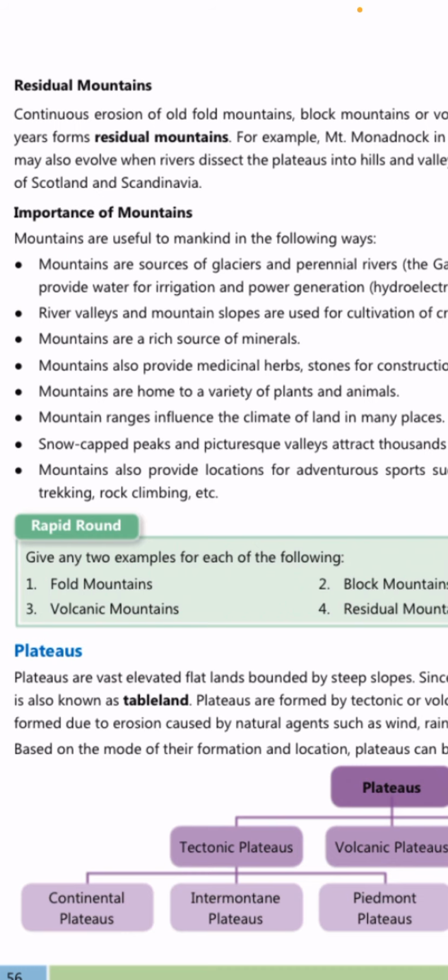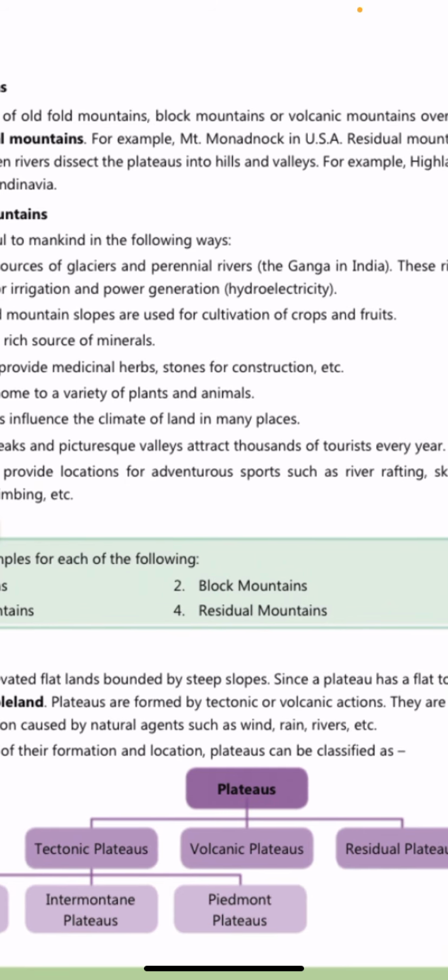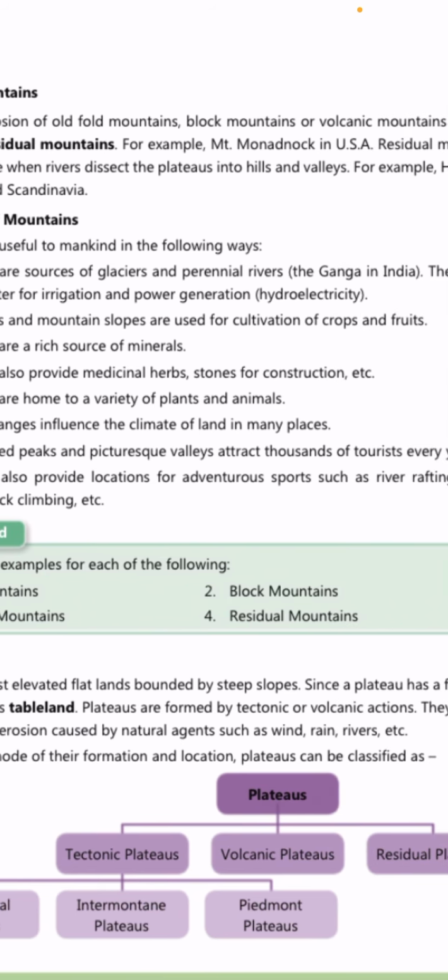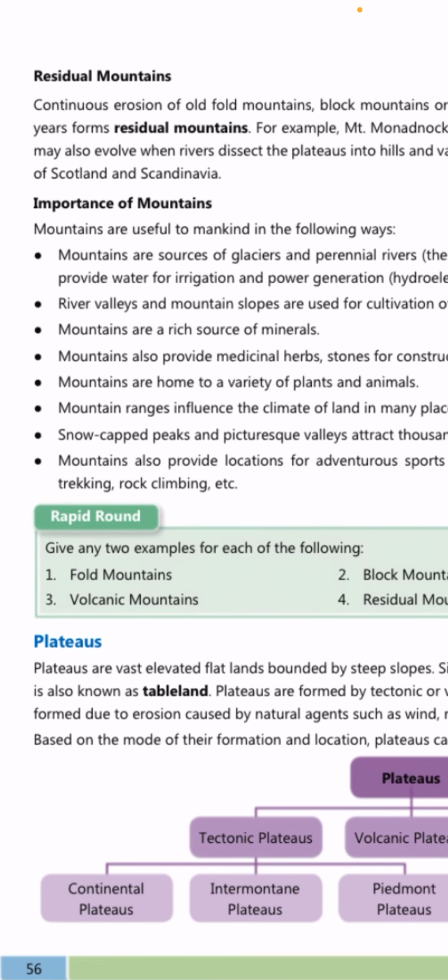Now river valleys and mountain slopes are used for cultivation of crops and fruits. So they also say that these river valleys and the mountain slopes होते हैं, we also get a help to grow crops and fruits in the areas. Mountains are a rich source of minerals. Obviously in mountains we have various types of rocks and everything.